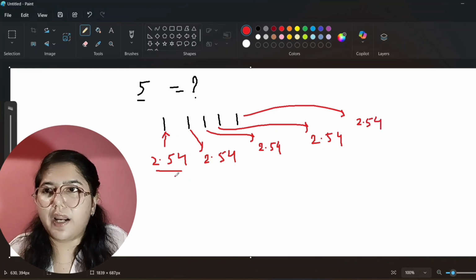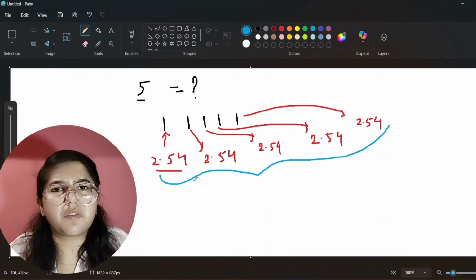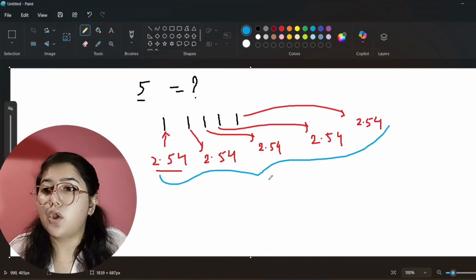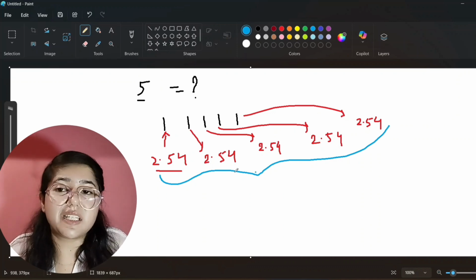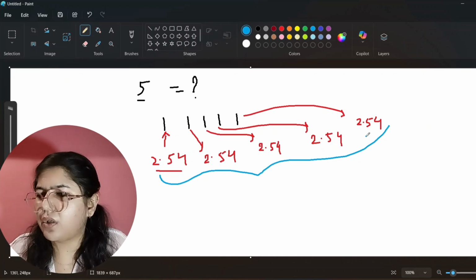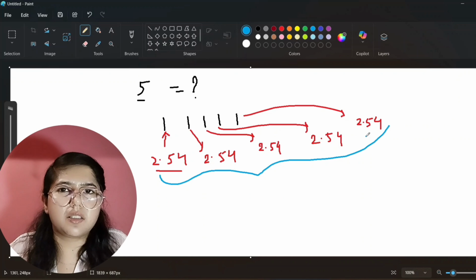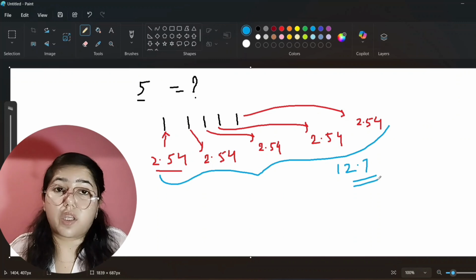And now you will add all these values for all the inches. Whatever sum there will be, it will be our answer. So what will the sum be? See here, 2, 2, 2, 2, 2. This will be 10, and then 11 and 12. So 12.7 will be there, I think. Okay, so our answer will be 12.7. I hope you understood how to calculate this.